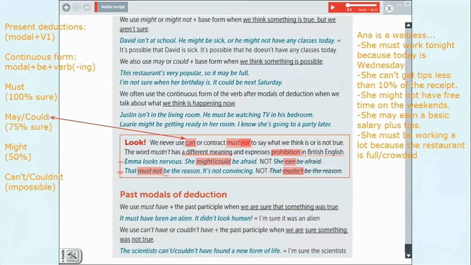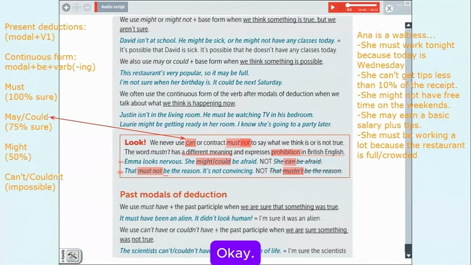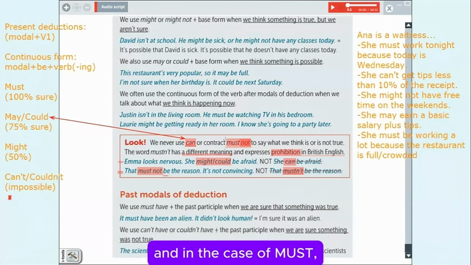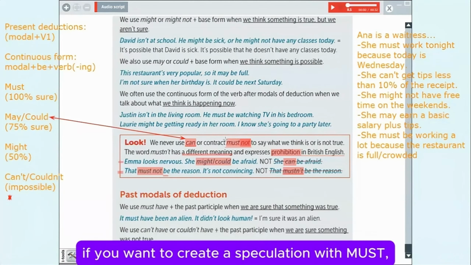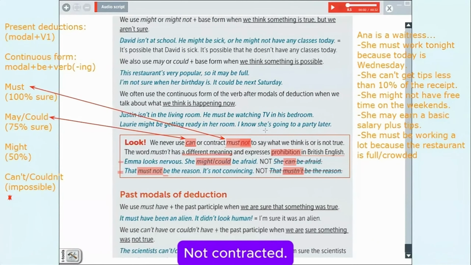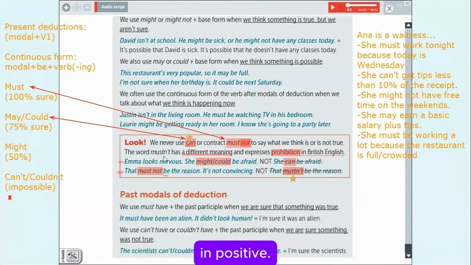Okay. Can, like this, in present, is not possible. Yes. Okay. Only negative when something is impossible. And in the case of modals, if you want to create a speculation with must, always with negative separated, not contracted. You don't contract must with not, and you don't use can in positive.